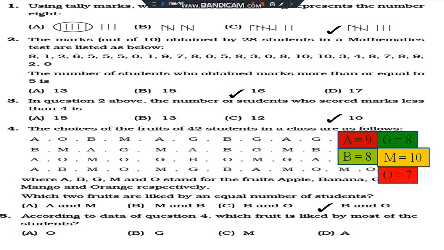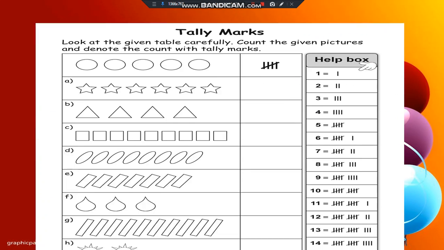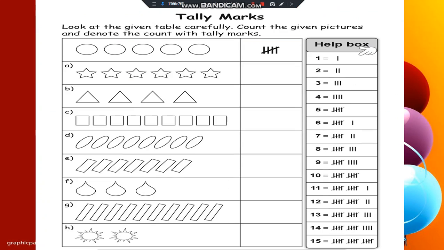According to the data of question 4, which fruit is liked by most of the students? Where do you find many students? Yes, mango. Mango is liked by many students. Okay, dear students, you have understood this? Let's move to tally marks. We have to represent this in tally. 4 friends carrying 1 friend. 4 standing lines and 1 slant line.